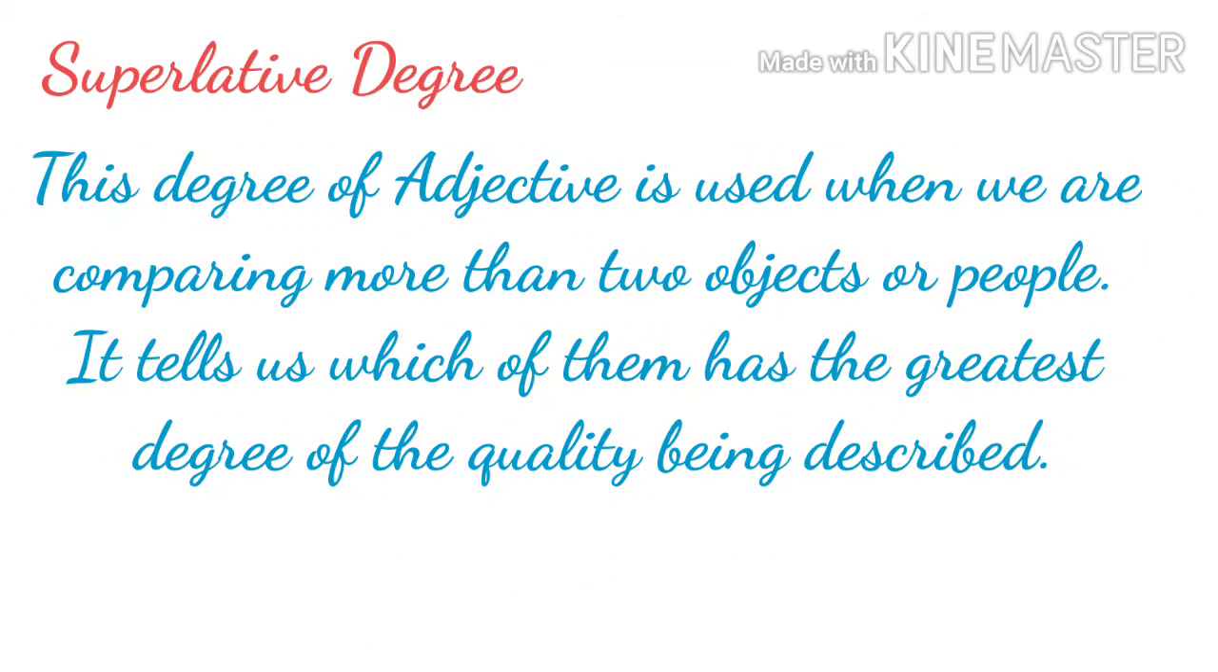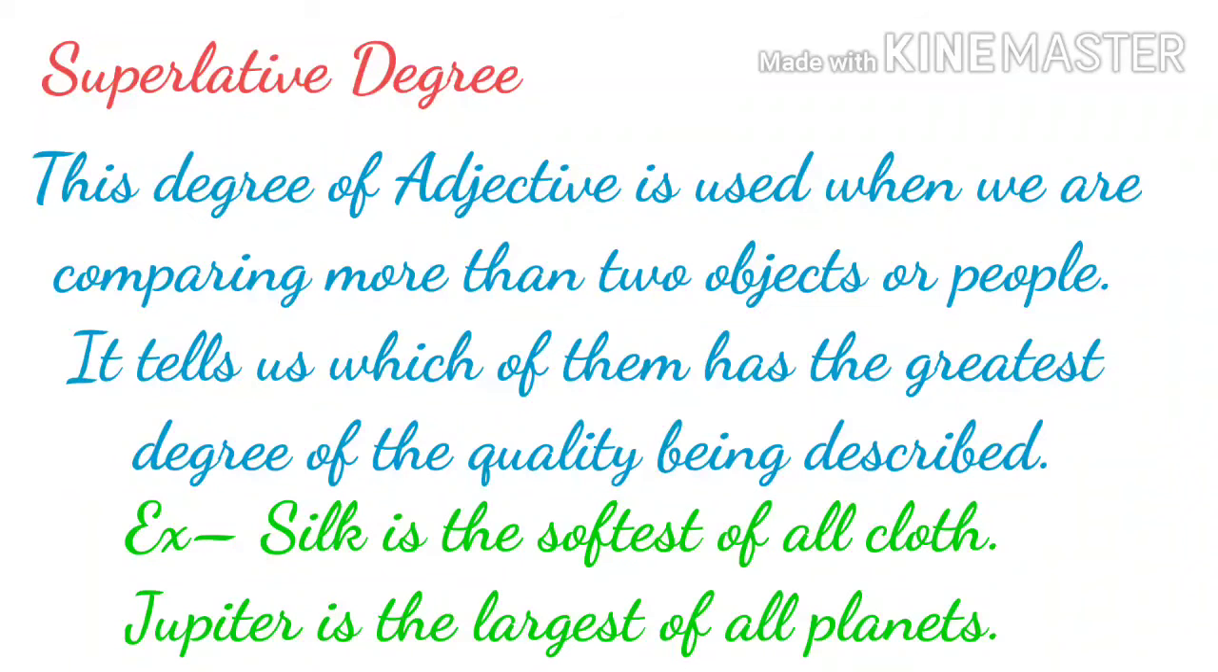Now, what is superlative degree? This degree of adjective is used when we are comparing more than two objects or people. It tells us which of them has the greatest degree of quality being described. For example, silk is the softest of all cloth. Here, the silk cloth is compared with all other clothes. And the second one, Jupiter is the largest of all planets. Here, Jupiter is compared with all other planets. So, when it is compared with all, it comes under superlative degree.